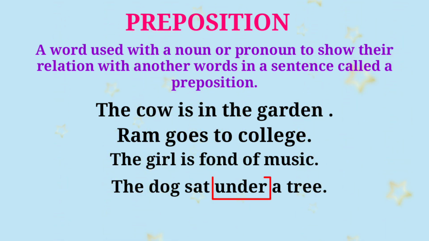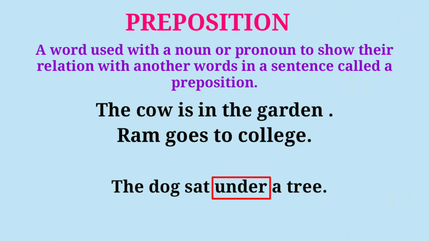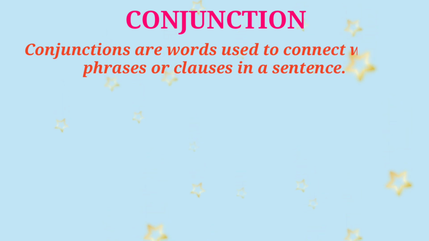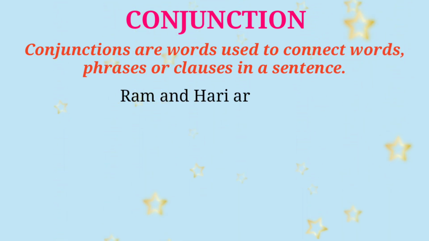Then next part of speech is conjunction. Conjunctions are words used to connect words, phrases, clauses or sentences. For example, Rama and Hari are cousins. Here Rama and Hari, these two nouns are connected by the word and. That's why and is a conjunction.